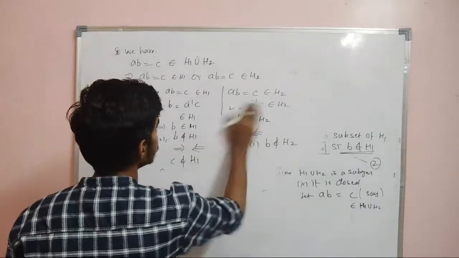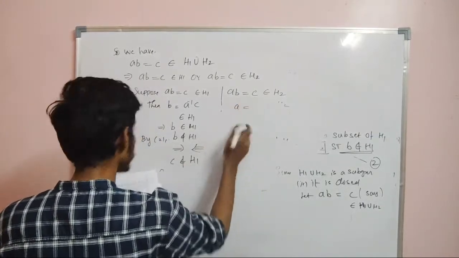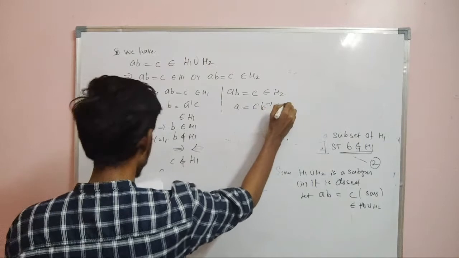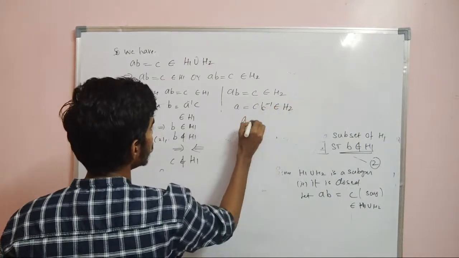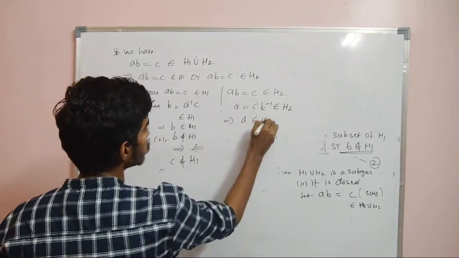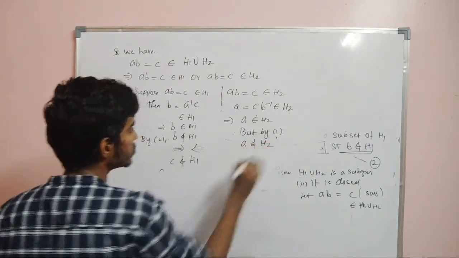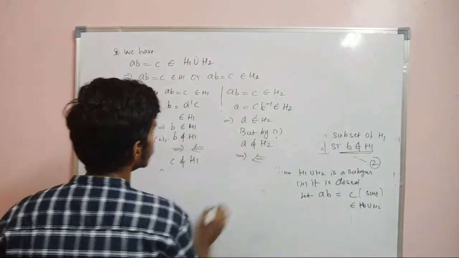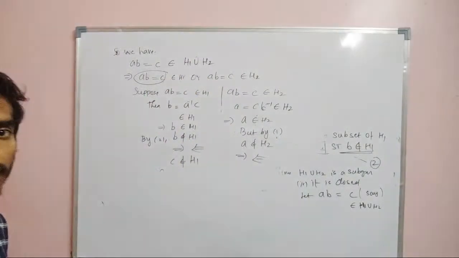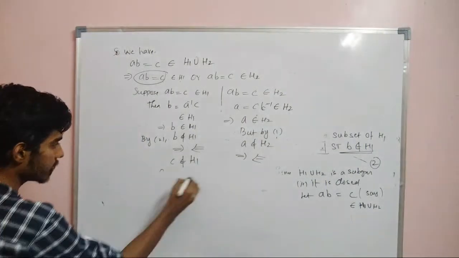Okay, we will write this as A. What about A? A is equal to C B inverse. So post multiply by B inverse. So this belongs to H2, but A does not belong to H2. This implies A belongs to H2, but by 1 A does not belong to H2. So again a contradiction. So therefore this element C is not in H1, not in H2. That is, it is not closed, right? Therefore we are getting a contradiction.